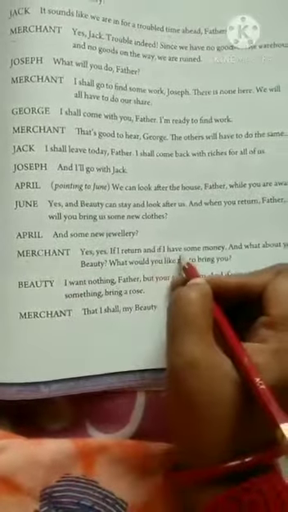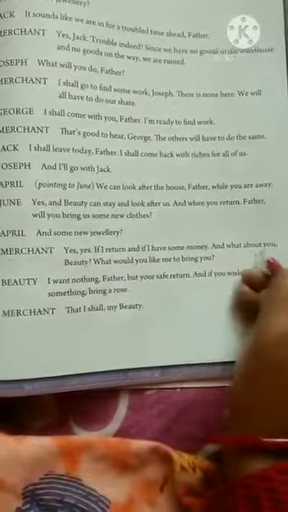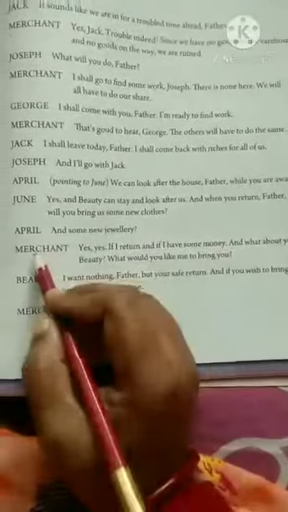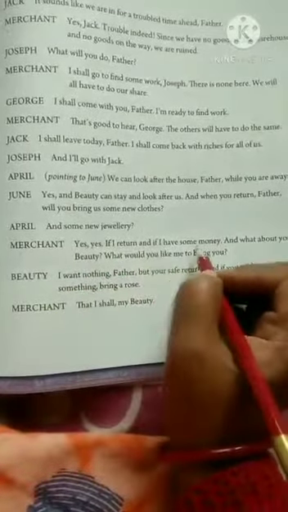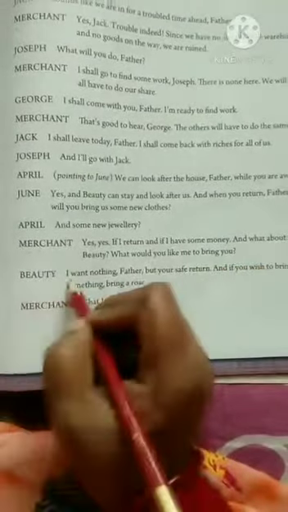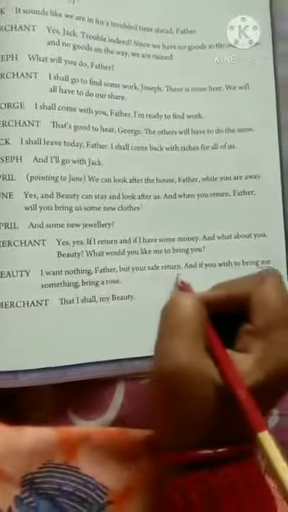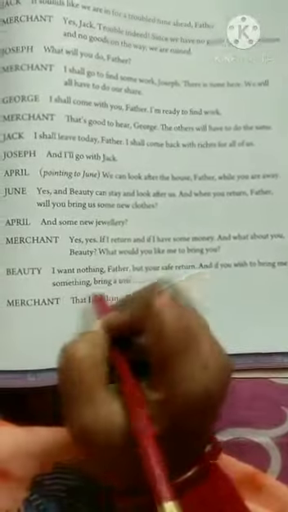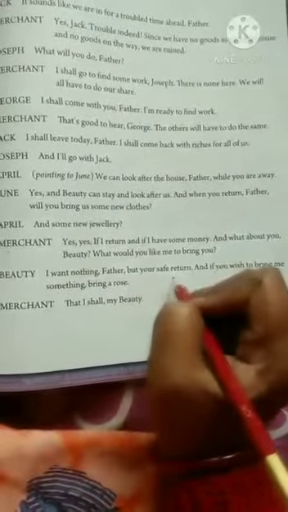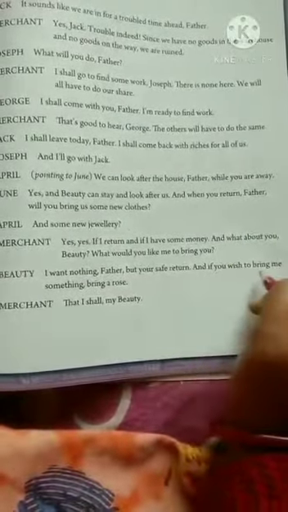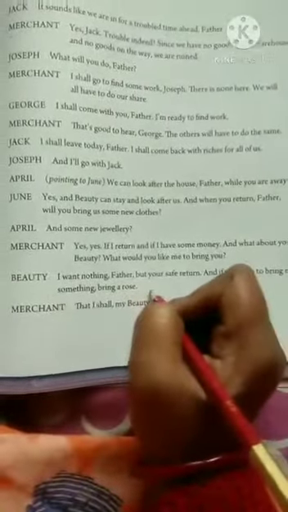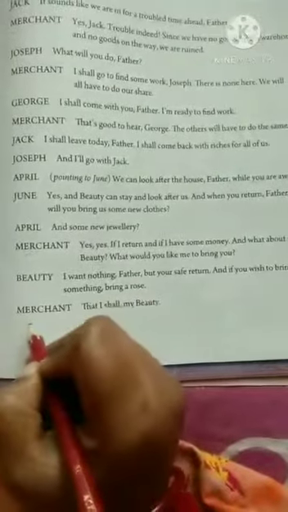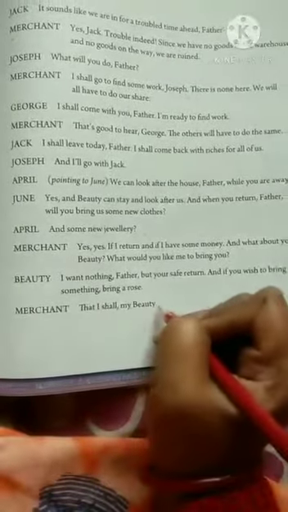Merchant: If I return and I have some money. And what about you, Beauty? What would you like me to bring you? Now the merchant is asking Beauty what she wants him to bring for her. Beauty: I want nothing, father, but your safe return. Now Beauty is a very good girl. She is saying that she wants nothing but his safe return. And if you wish to bring me something, bring a rose. Merchant: That I shall, my Beauty.